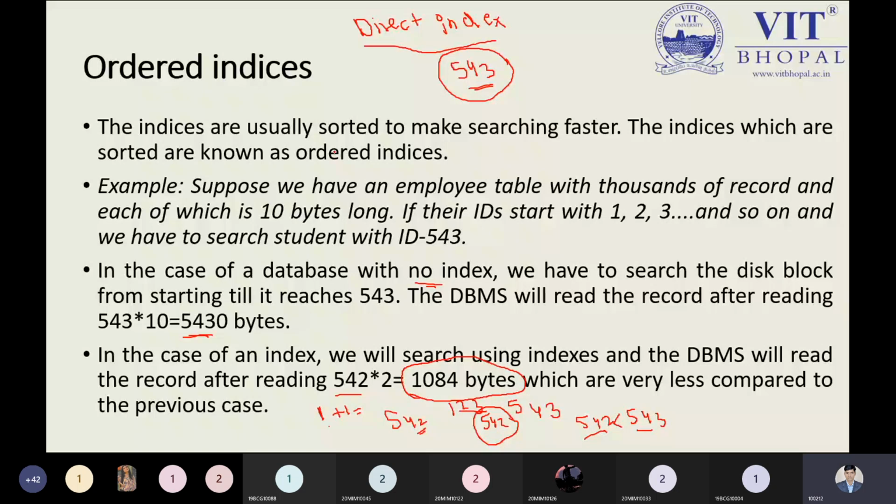1084 is smaller than 5430. So by applying the indexing, you are saving some bytes: 5430 reduced by 1084 leaves us a saving of extra bytes. This leads to using less memory, and that is the reason we use order indexes. Is this clear now? Say yes or no.